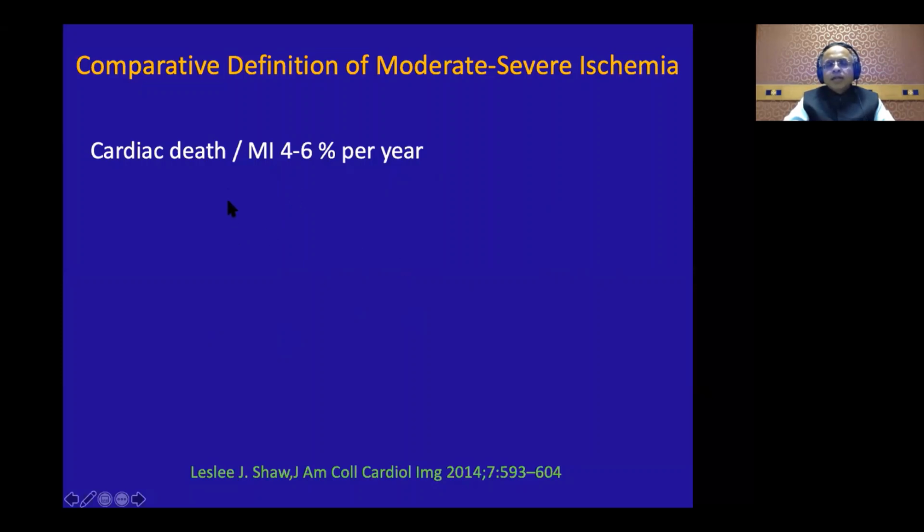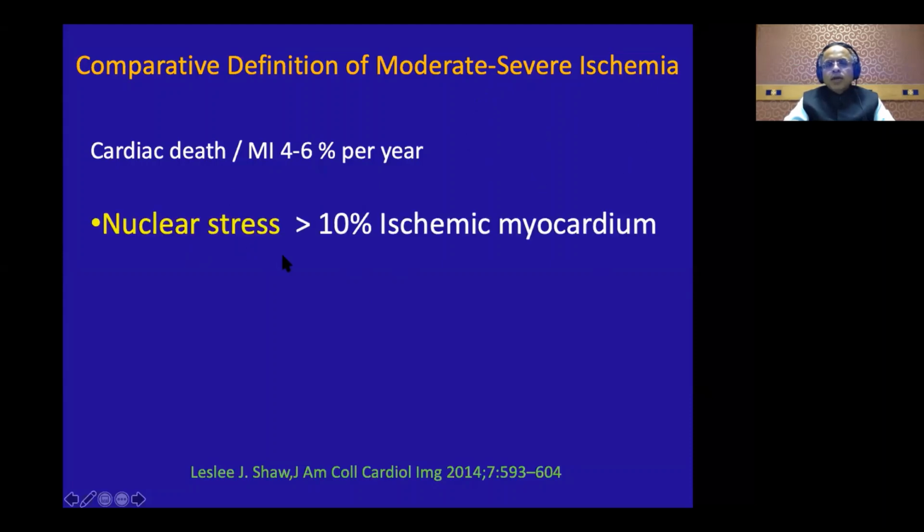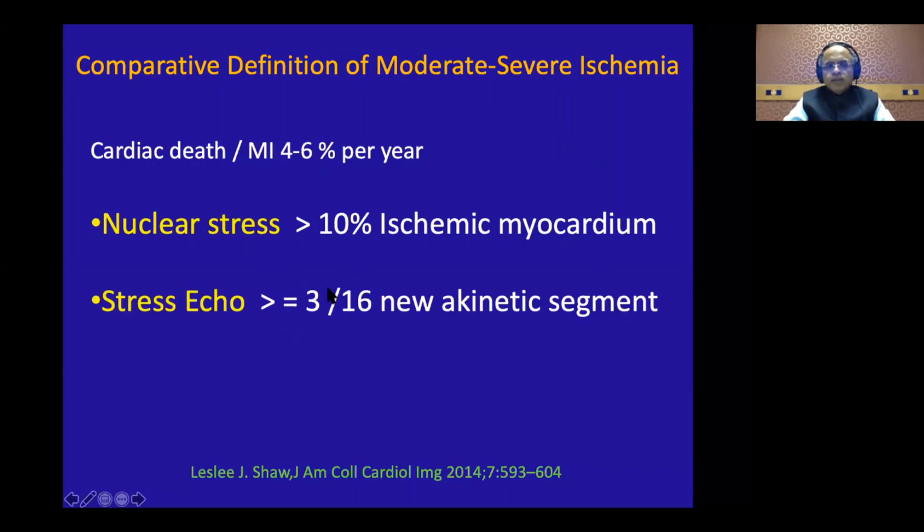They looked at the threshold of each of those tests above which the cardiac death or MI rate was 5% per year or above. So what was the equivalent threshold across the tests? For the nuclear test, it was more than 10% of ischemic myocardium. For stress echo, it was more than 3 segments out of 16.